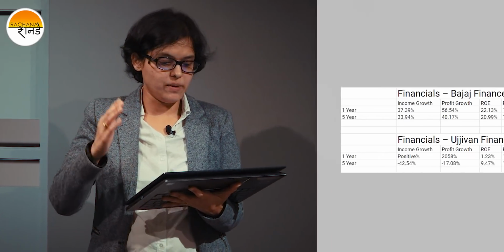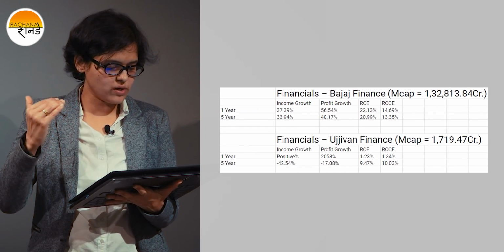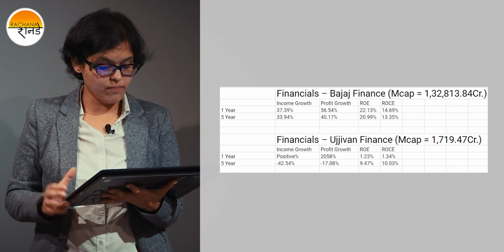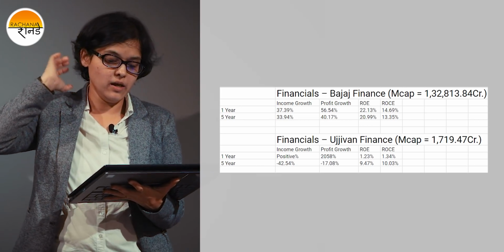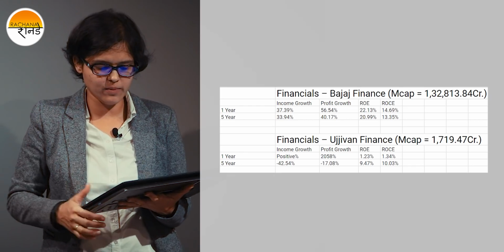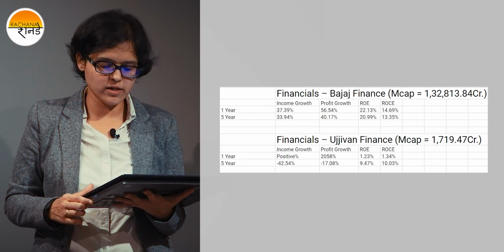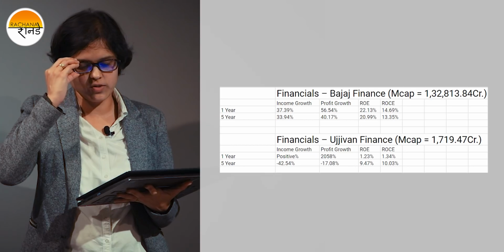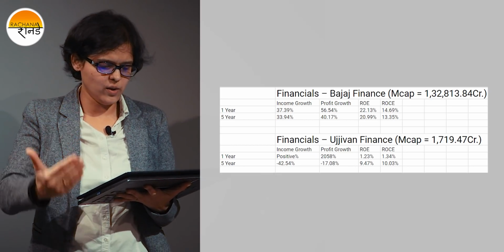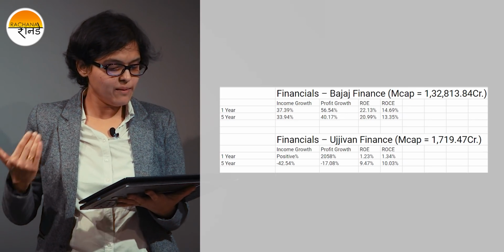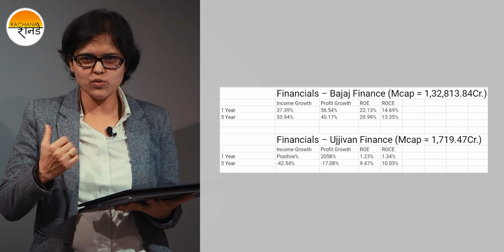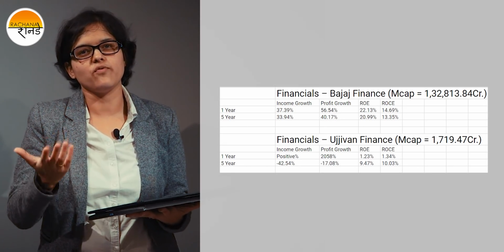As far as finances are concerned, Bajaj Finance is having very nice growth: 37% income growth versus a 5-year growth of 33.94%. Profit has grown at the rate of 56%. ROE, return on equity, is 22.13% with a 5-year average of 20.99%. ROCE, return on capital employed, is 14.69% with a 5-year average of 13.35%. In short, the return parameters, return on equity or return on capital employed, or even income growth or profit growth, are a very, very important point. Their last 1-year growth has been over and above the 5-year average growth.